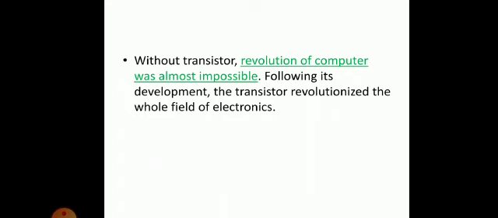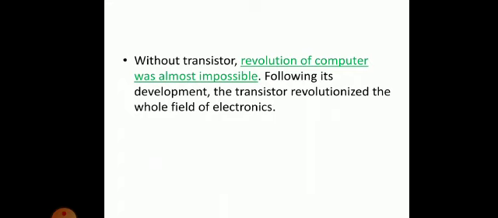Now, what is the use of this transistor? As we know, without transistors it was not possible to make the computer. The computer also got a revolution along with the revolution in transistors.